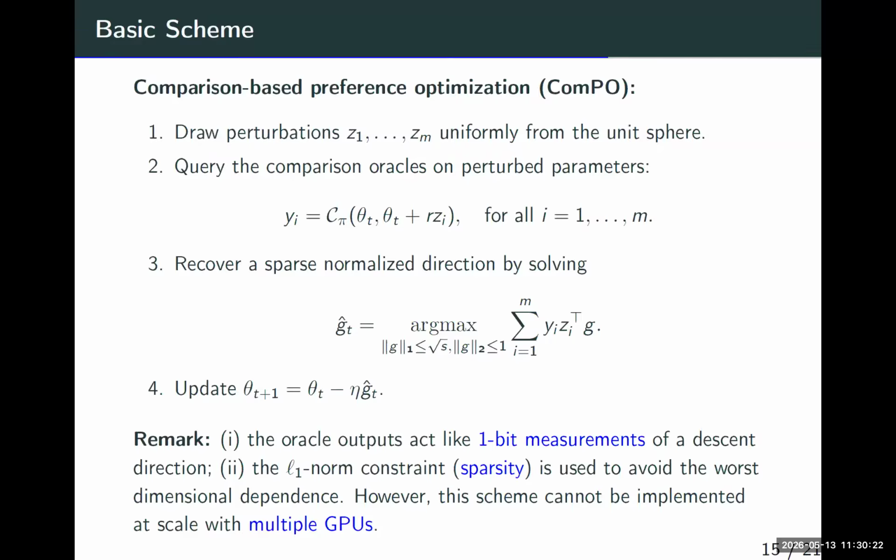This is also an advantage of our approach because it can be implemented in parallel. You can do several perturbations in each cluster and then aggregate. The only thing we need to do is aggregation. Any other questions? I will also talk about it later.